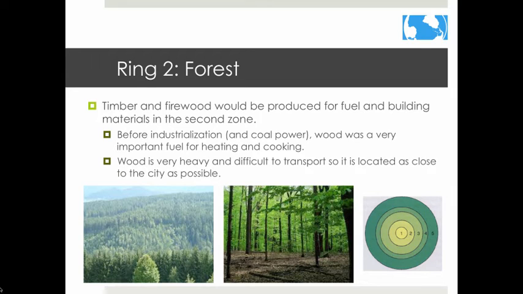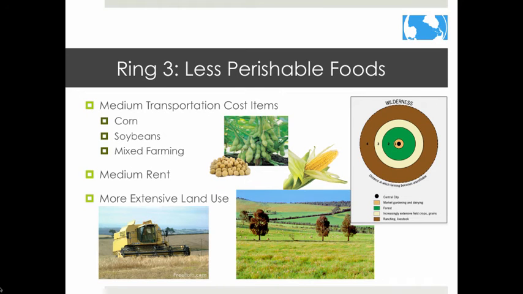As cities grew, they expanded into ring 1, and ring 1 expanded into ring 2, and so on. Wood was less important as cities grew because heating and cooking used other fuel types. The third zone consists of extensive field crops such as grains for bread. Farmers tend to make less profit per acre this way. Since grains last longer than dairy products and are much lighter than fuel, transportation costs are lower.